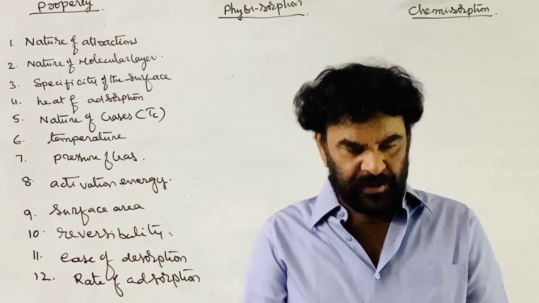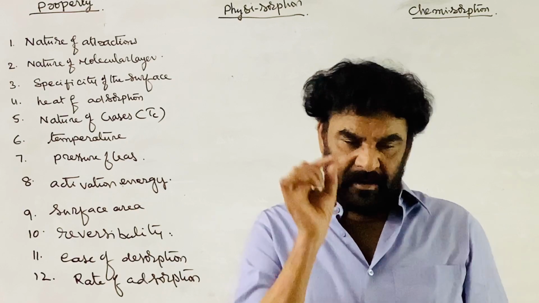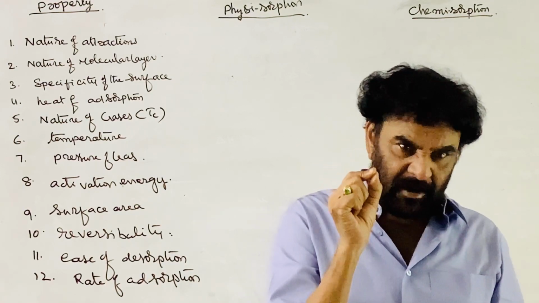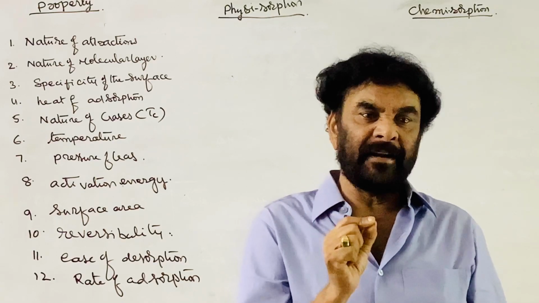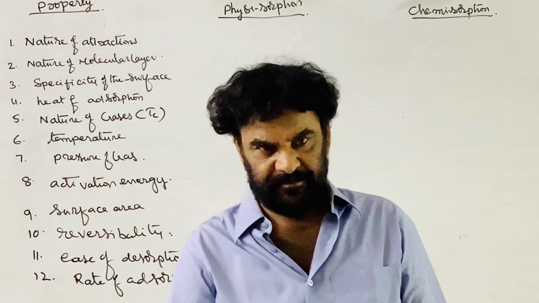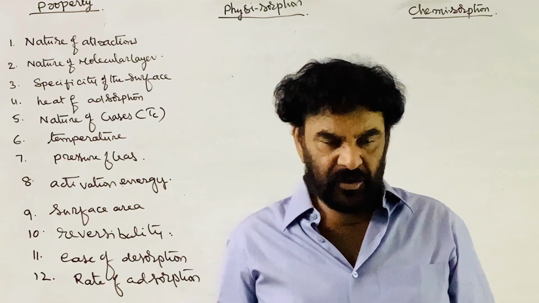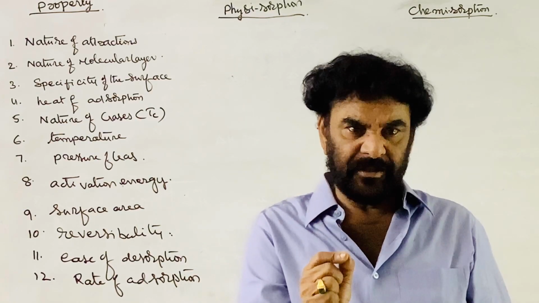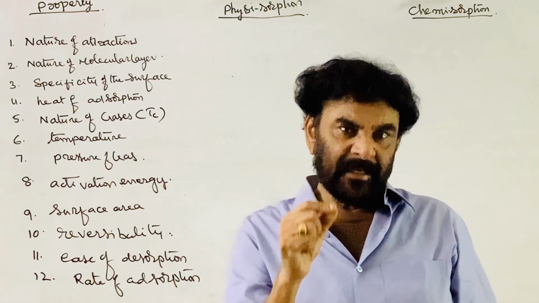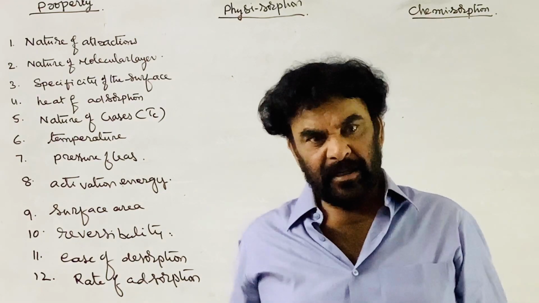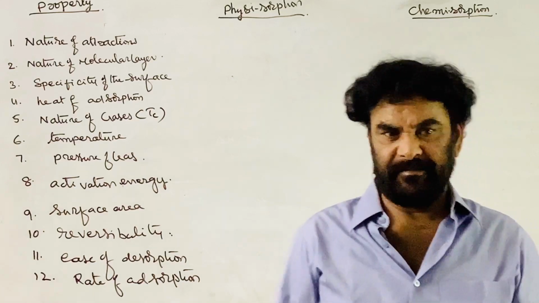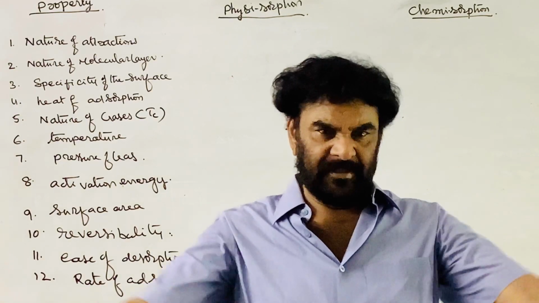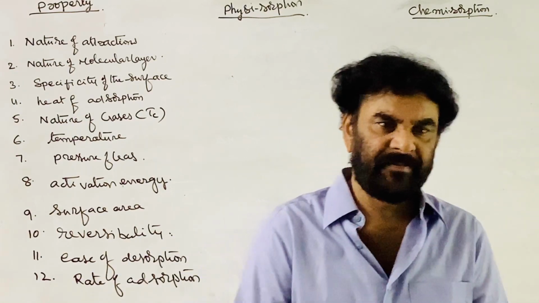During adsorption, attractions are established between the adsorbate molecules and the surface of the adsorbent. Due to these attractions, the adsorbate is held on the surface of the adsorbent. This we know, it's not a new thing for us.